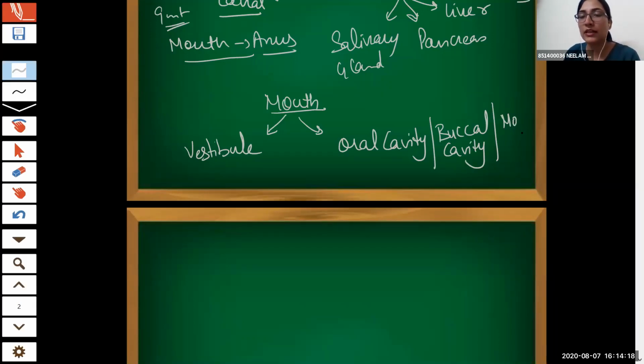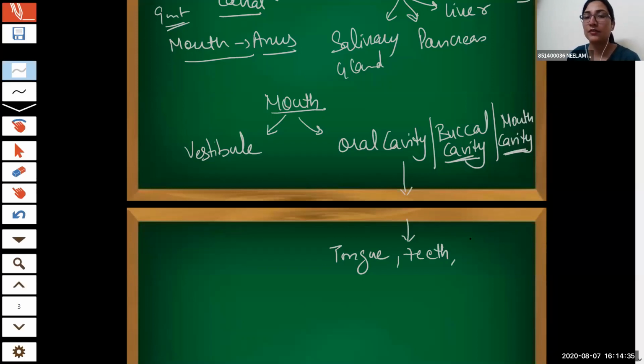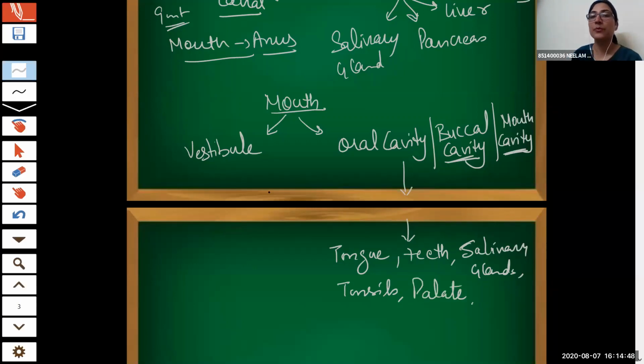What is the meaning of cavity? Cavity is the space within the mouth. In the oral cavity there are various organs like the tongue, teeth, salivary glands, tonsils, and the palate. All these are present in the oral cavity.